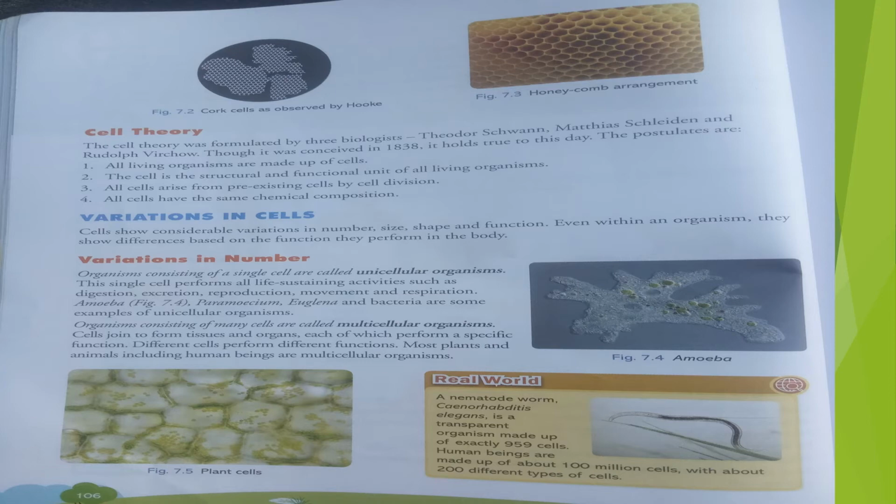Organisms consisting of a single cell are called unicellular organisms. For example, amoeba is a single cell, so it is a unicellular organism.